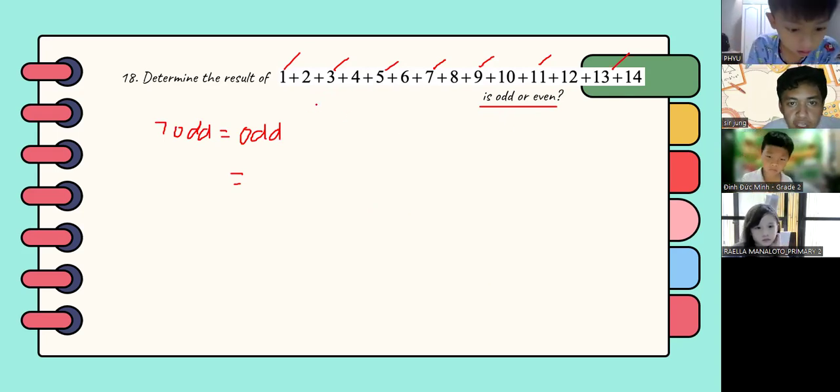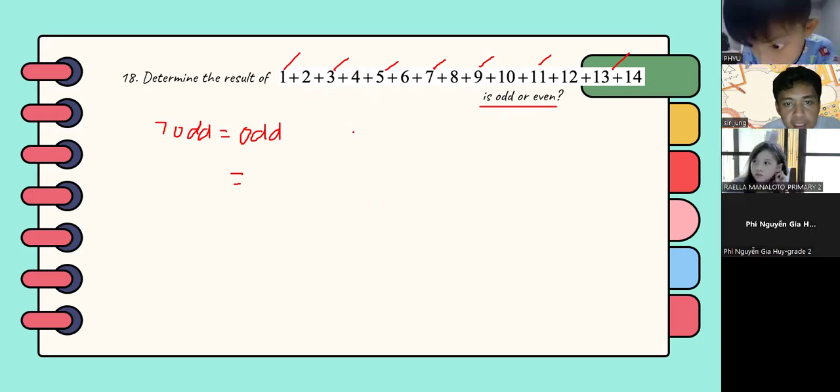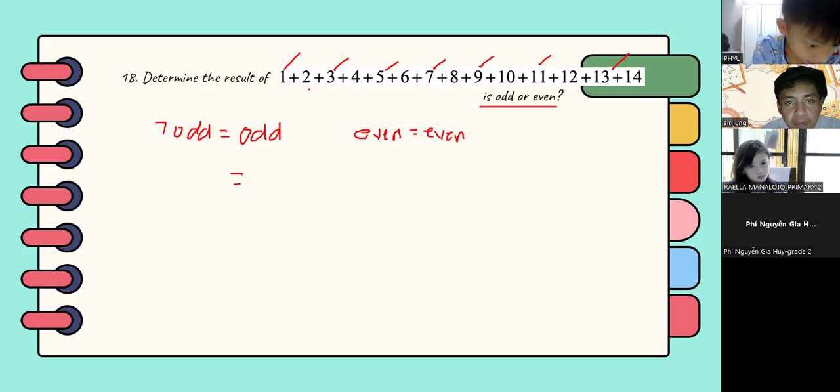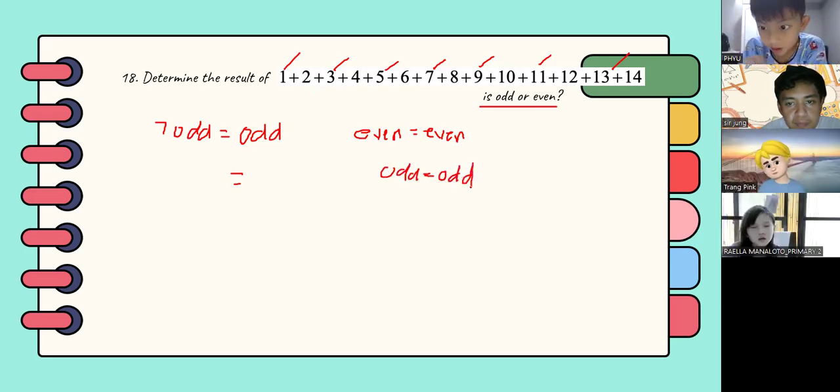So if you encounter problems like this, just count how many odd numbers there are. If the number of odd numbers is even, then the answer is always even. If the number of odd numbers is odd, the answer will always be odd.